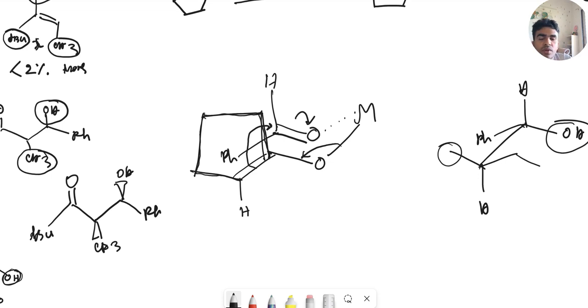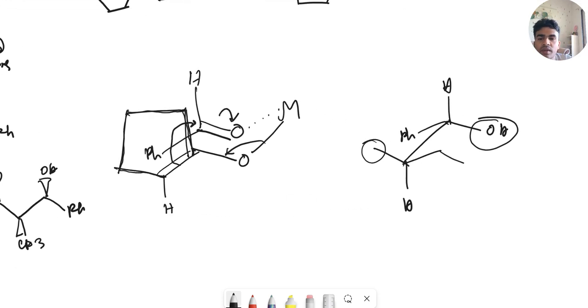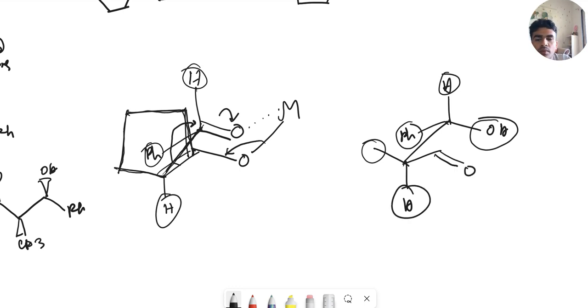So if we draw this in a similar way and look along this bond that will be formed, the OH group will come here, and this hydrogen is this hydrogen, and the Ph will be this, and this hydrogen is this hydrogen, and it will be the ketone group.